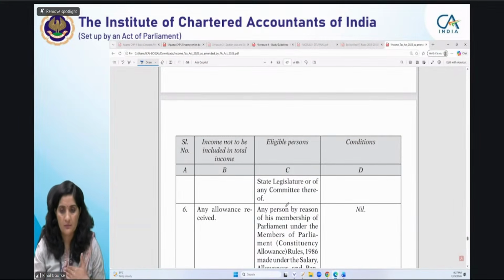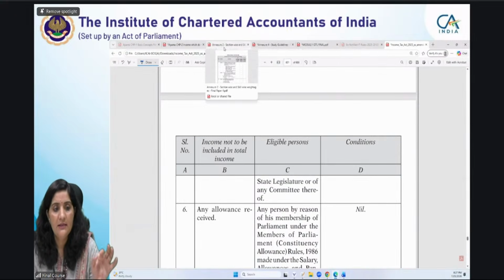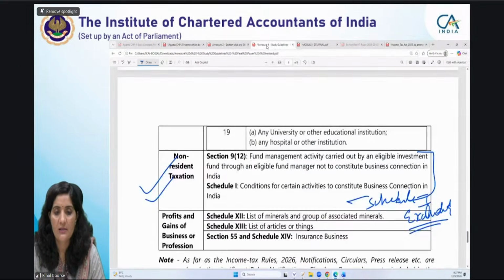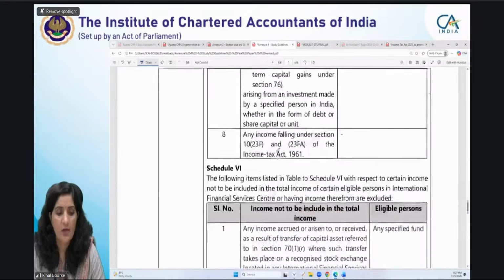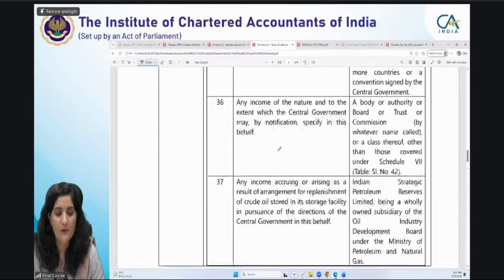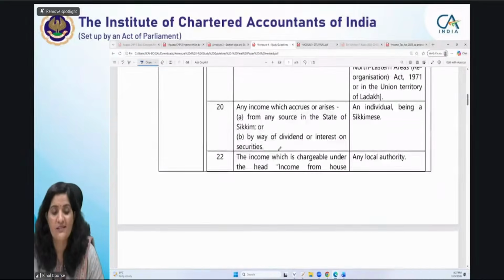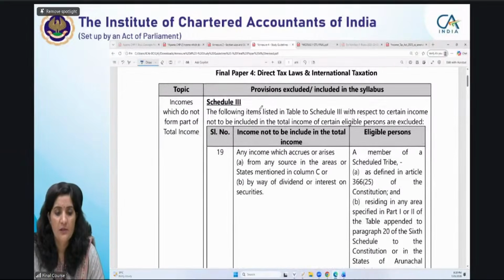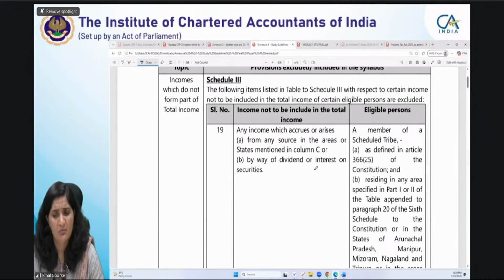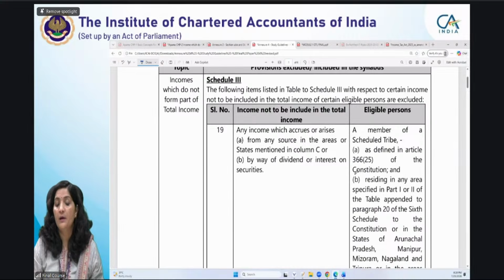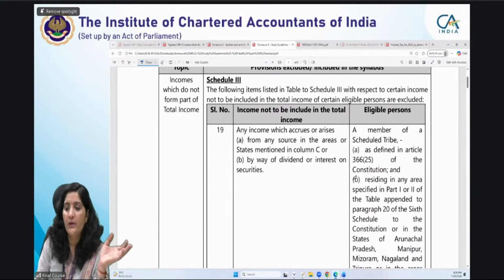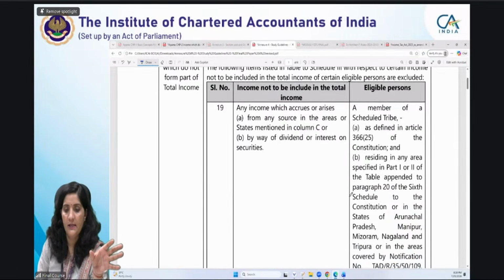This is my concern. And in this exclusion, if you see the study guidelines relating to the topic income which does not form part of total income, majority of the things are being excluded from the syllabus from this topic itself. Schedule 3, serial number 19, which is giving some member of a scheduled tribe, and those things are excluded from your syllabus, right? Serial number 19.